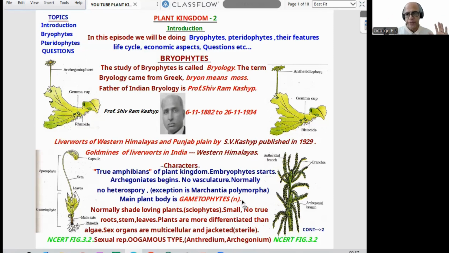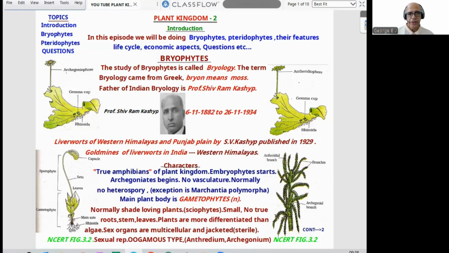That will be the answer. Only one exception is Marchantia polymorpha. So no heterospory, generally speaking, in bryophyte. Heterospory starts from pteridophyte. Main plant body is gametophyte. It is haploid, n. And normally bryophytes are shade-loving plants. That is called sciophytes. Small plants, no true root, stem, leaves. Plants are more differentiated than algae. Sex organs are multicellular and jacketed. Jacket will be sterile. I think up to that, it is clear to all of you.